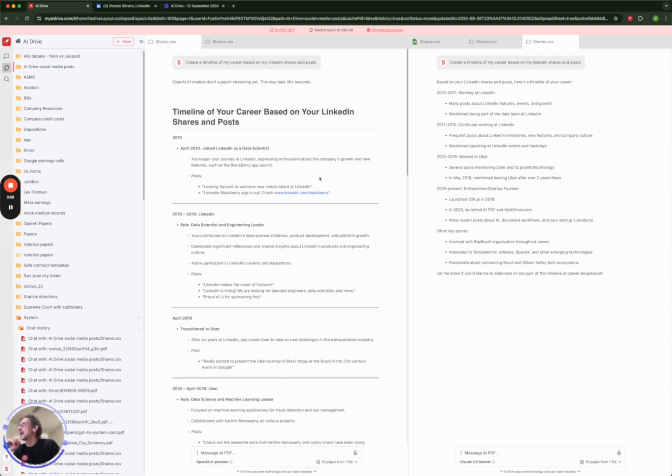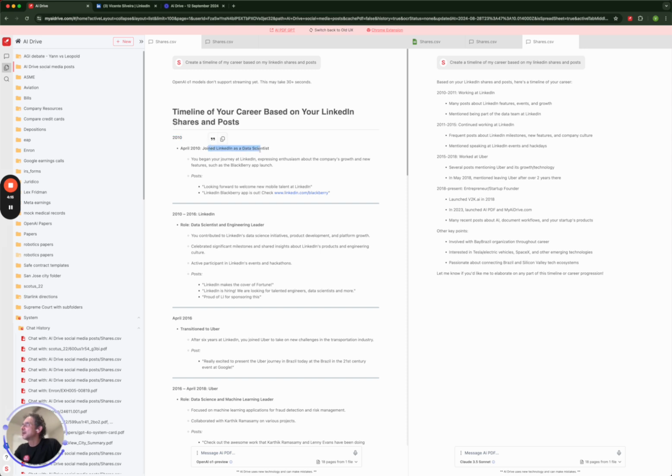Let's see how the latest model, O1 from OpenAI, did. So we'll go here to this side. And the first thing you notice is that it's really well formatted, right? The model's really attuned at creating good markdown and headers and things like that. And you also notice that it creates an actual timeline of my career, right?